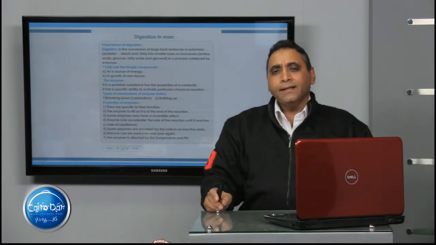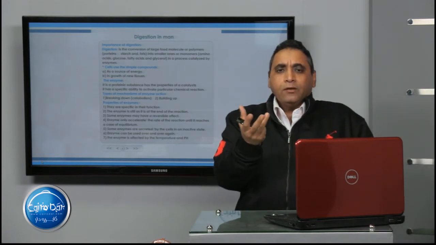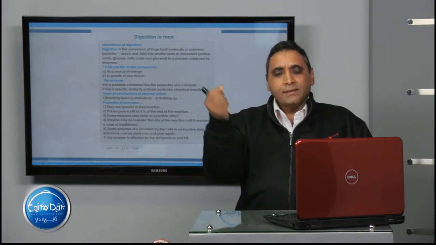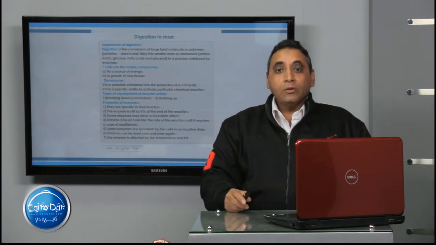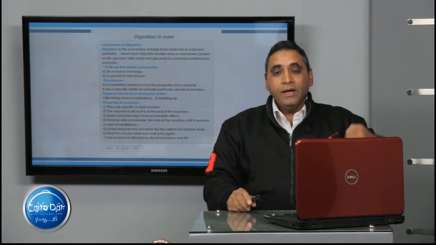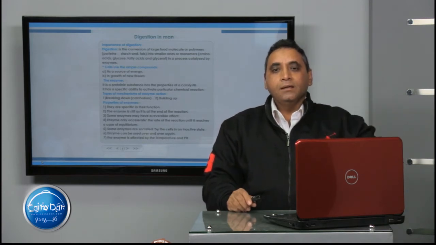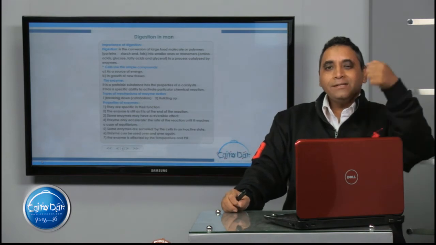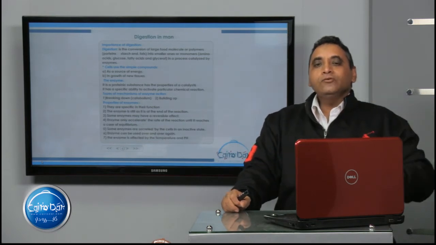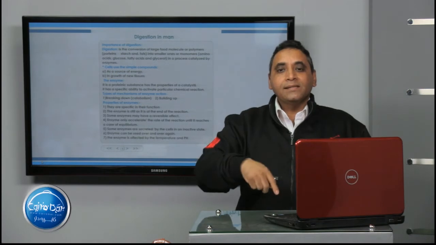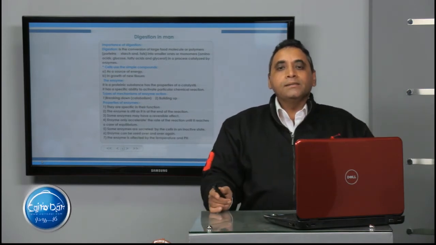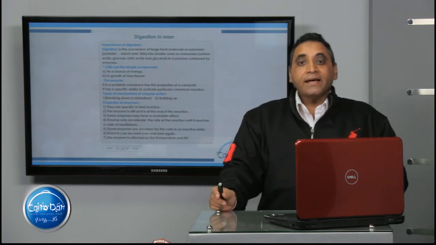You understand that the stomach is made of tissue composed of cells, and the cells are made of protein. But the stomach is responsible for the secretion of the proteinic substance. The enzymes that are responsible for the digestion of the protein are secreted in an inactive state, to protect the cells which secrete the enzyme against the action of the enzyme. So some enzymes are secreted in an inactive state.